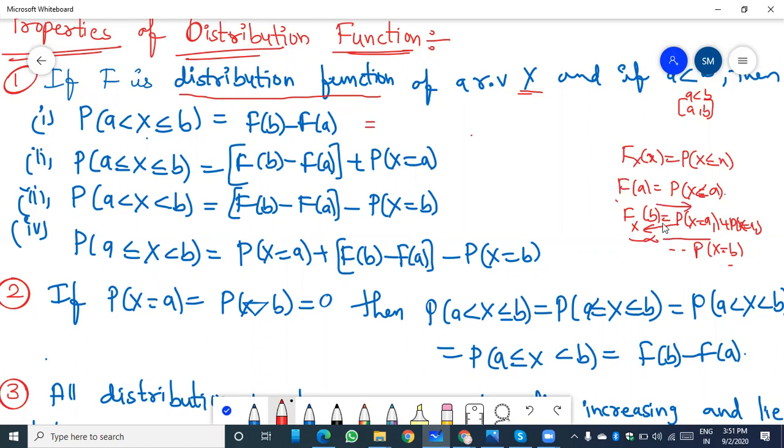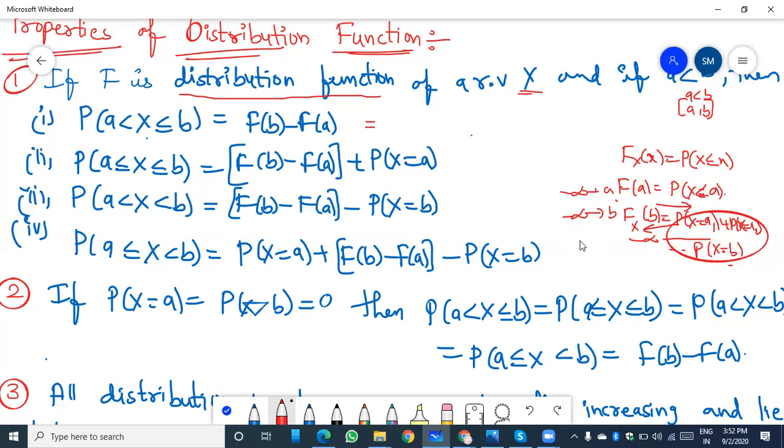Subtracting, we have only the values from a to b. So F(b) means values from minus infinity up to b, and F(a) means from minus infinity up to a.